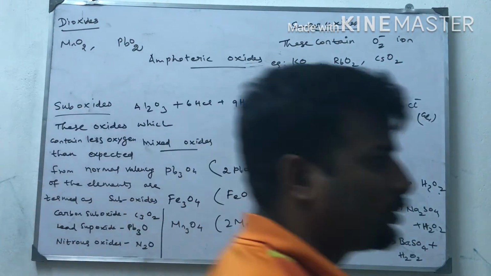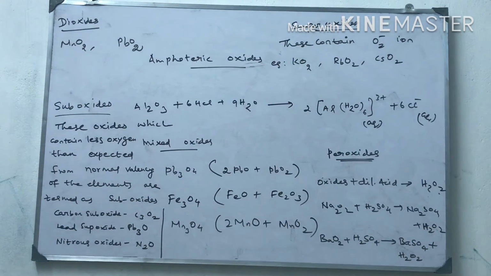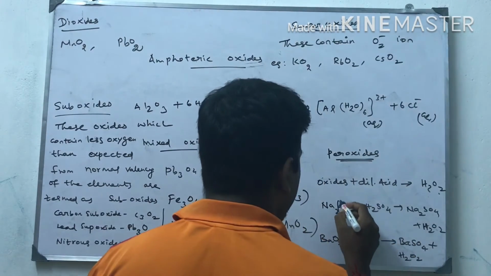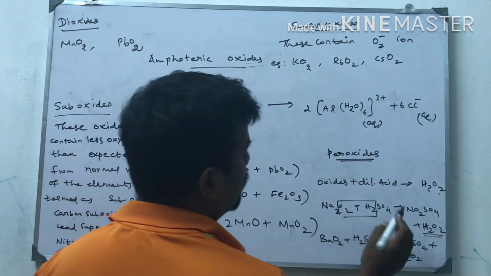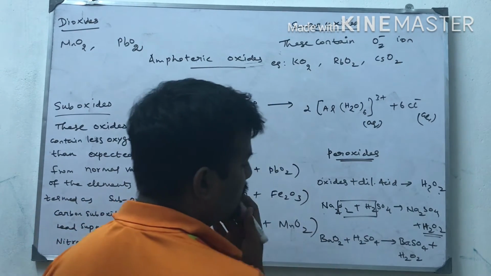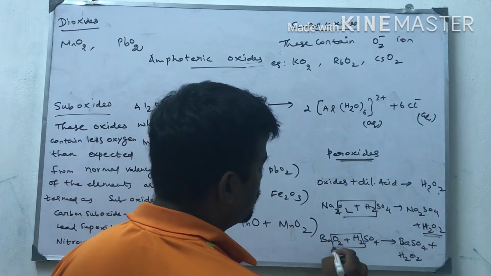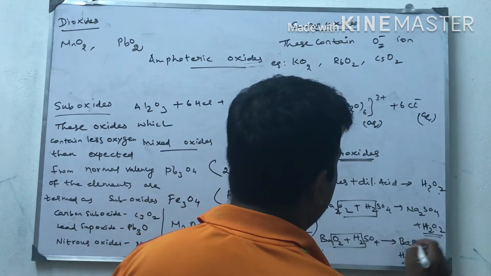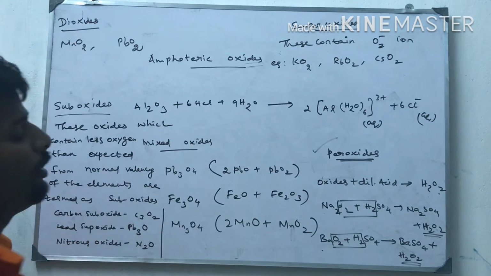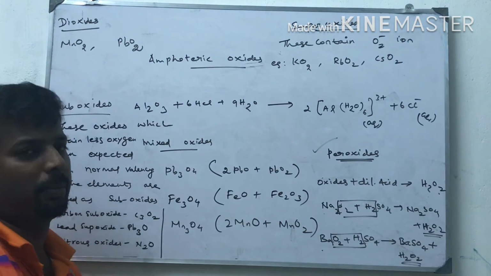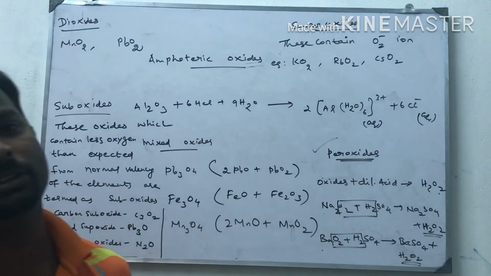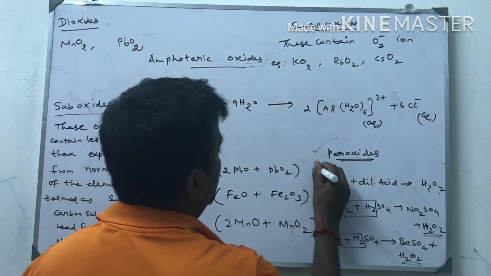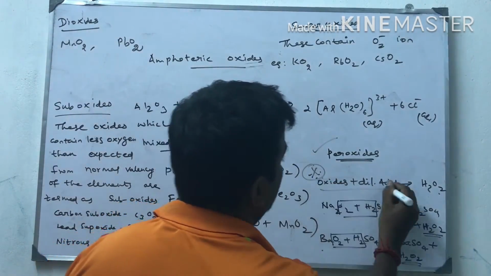The O2 and the H2 combine to form H2O2, remaining Na2SO4. Barium peroxide also gives H2O2, remaining barium sulfate. These are examples of peroxides formed. This is important: oxide plus acid gives peroxide.